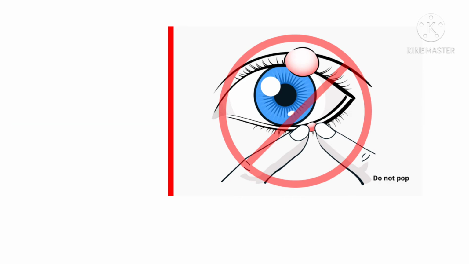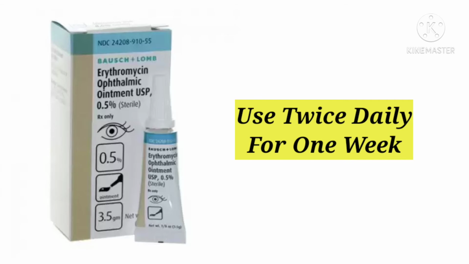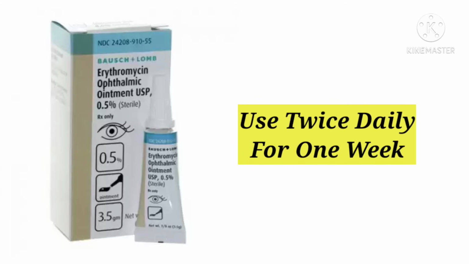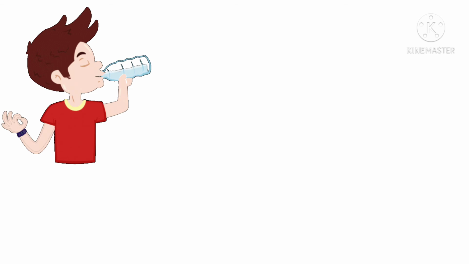And the third remedy is using certain antibiotic ointments like erythromycin, etc. Using these ointments twice a day for 7 days can also give symptomatic relief. Now we'll go with the care to be taken when a person suffers with the stye. First one is drinking more water. Drinking more water hydrates the body, thereby reducing the infection.